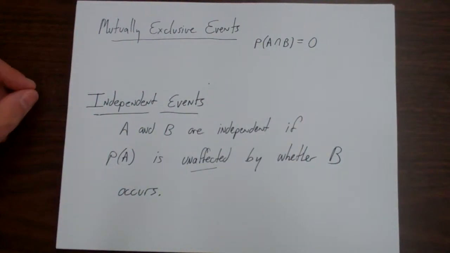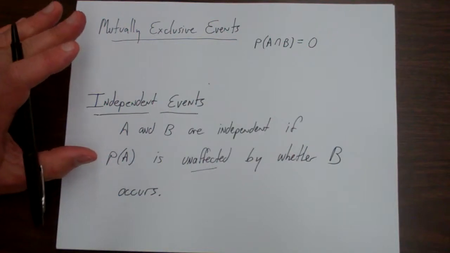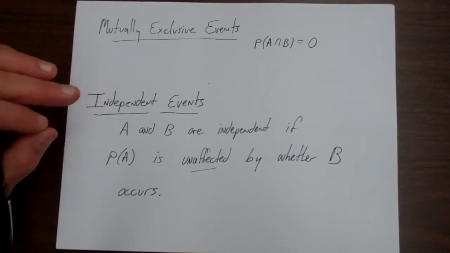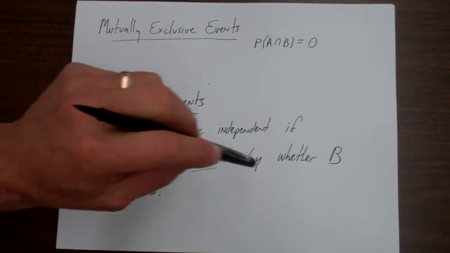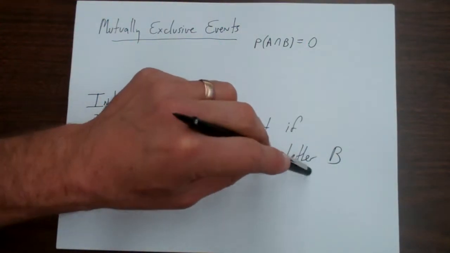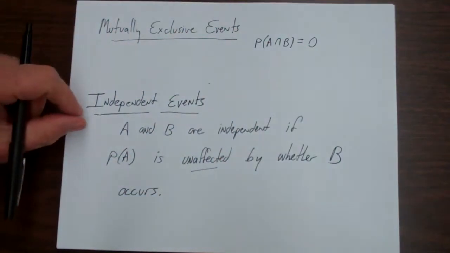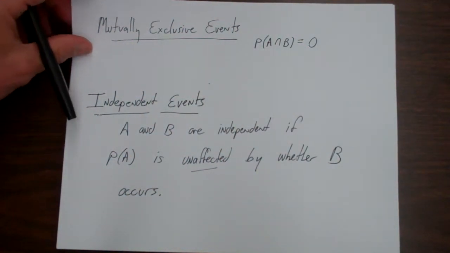And what's important to realize here is this is not a philosophical opinion or a theoretical discussion. This is simply a matter of numbers. If the probability of A changes when B occurs versus when it doesn't, then we say that they're dependent. Let me give you an example.